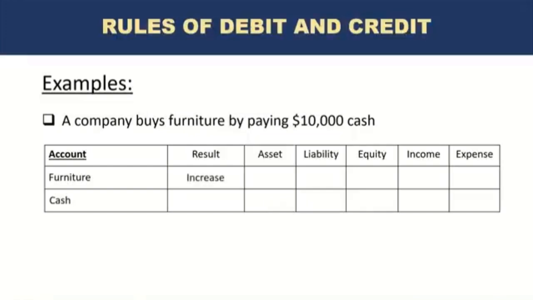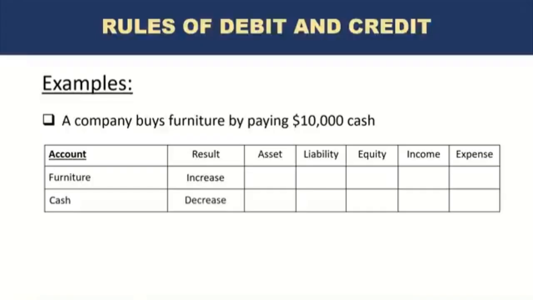What about cash? Well, this time the cash is being paid out. Remember, in the previous example, the business owner was paying cash into the business bank account. So that's why there was an increase. But in this case, the company is paying cash, so there is a decrease in cash.